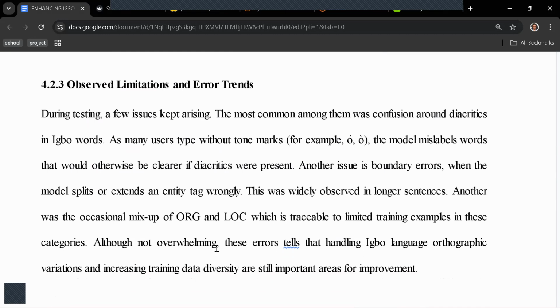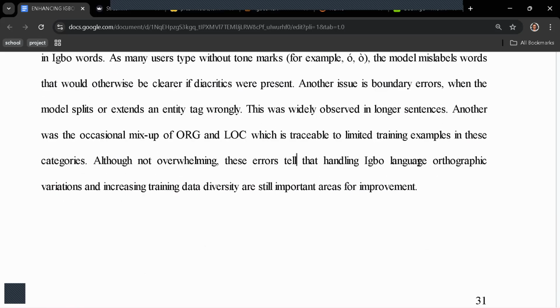So we faced some limitations. There was confusion around diacritics. We had issues even with the graphic version. Some of these issues came from the quality of the datasets.